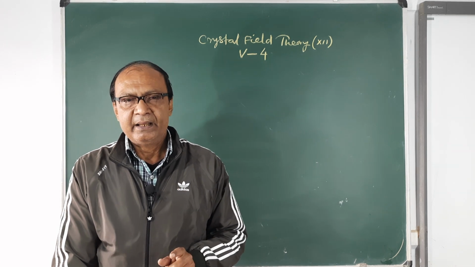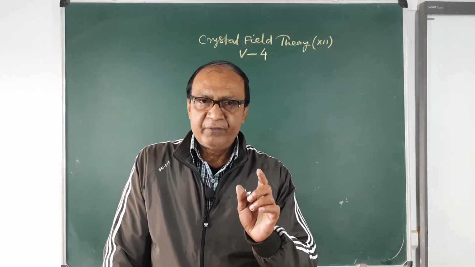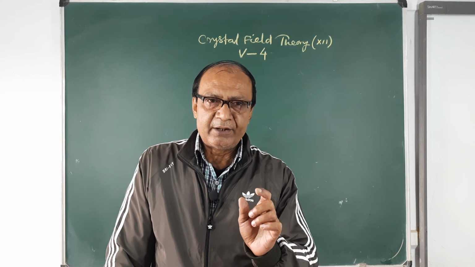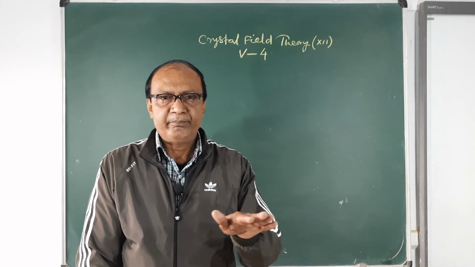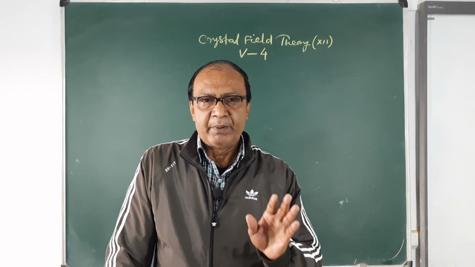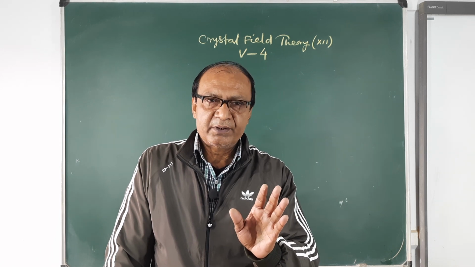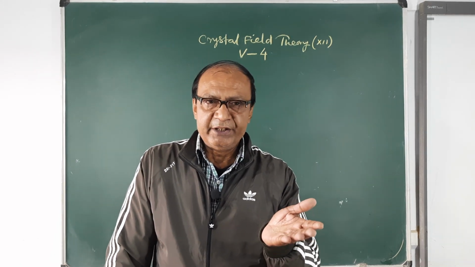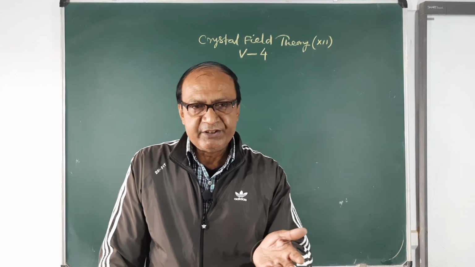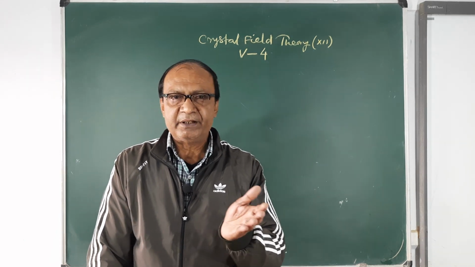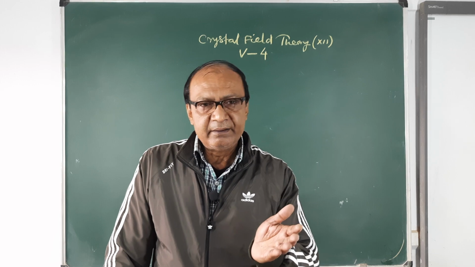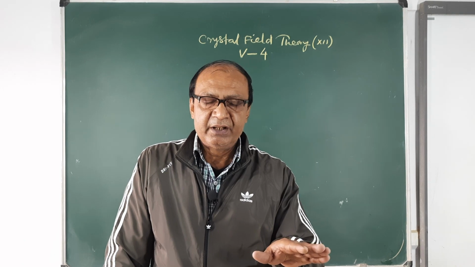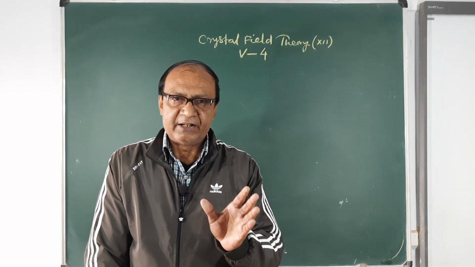This is the first point. The second point is that for a free metal atom or ion, the d orbitals are degenerate, meaning they have equal energy. But under the influence of a spherical, negative field, the energy of the d orbitals is first raised, and then the d orbitals split under the influence of the ligands.